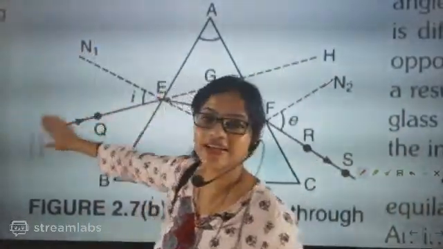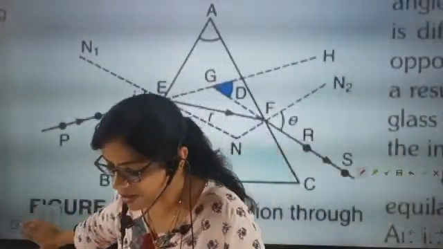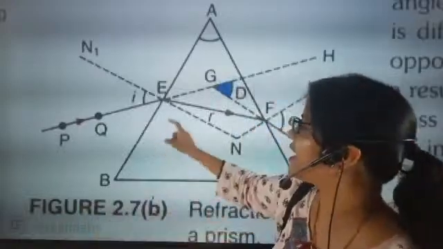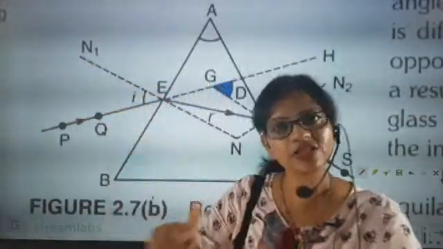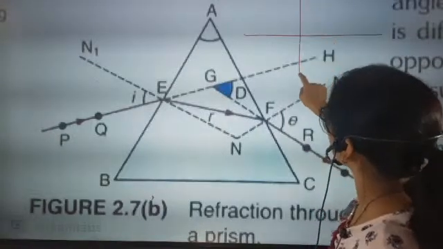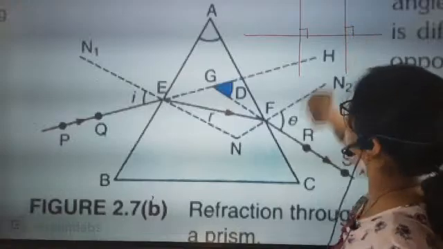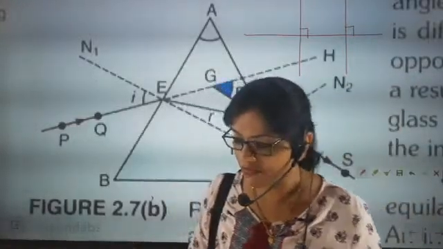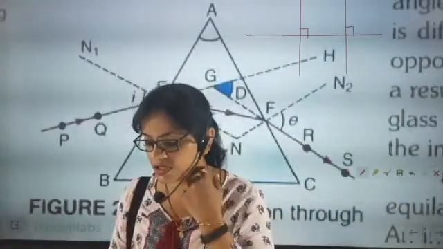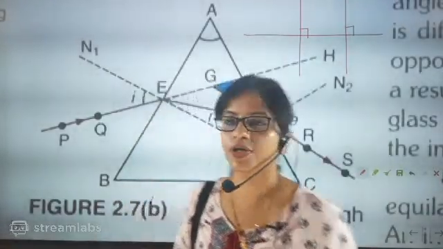Now listen, beta, one most important part I have discussed is this: when a surface is there, then this is exactly the normal. The normal will always be perpendicular to the surface.